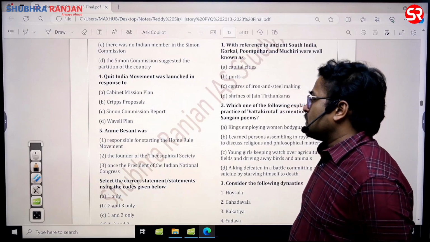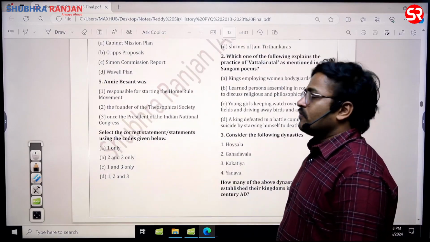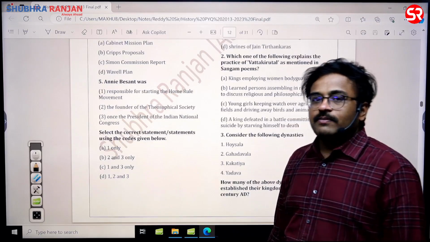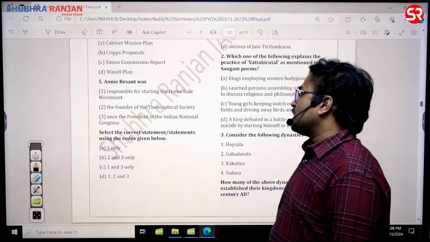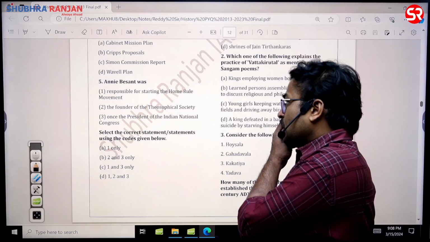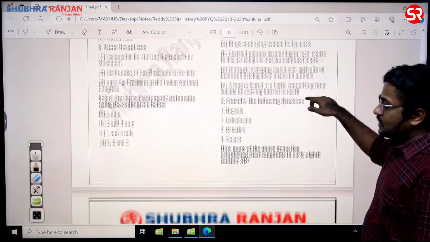Then Annie Besant was responsible for starting the Home Rule League movement. Yes, she was the founder of the Theosophical Society. Wrong, because it has been established by Olcott and Madame Blavatsky, sir. Okay, so then once the president of the Indian National Congress. Yes, so 1 and 2 only is the answer for this question. 1 and 3 is the answer for this question. That is C is the answer, sir.